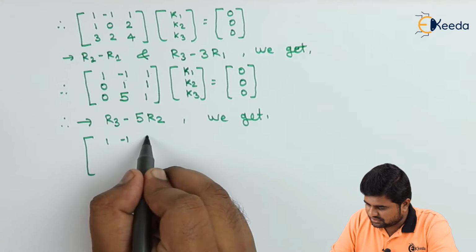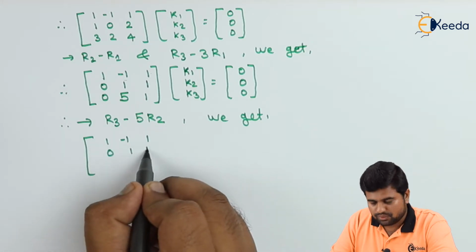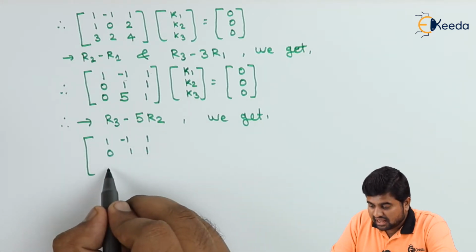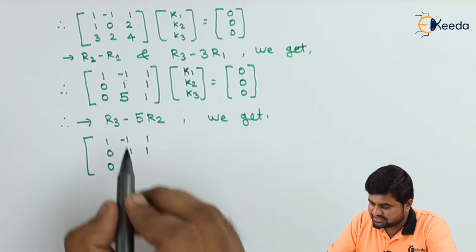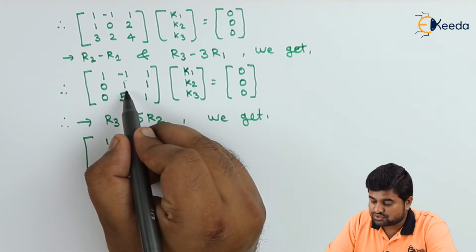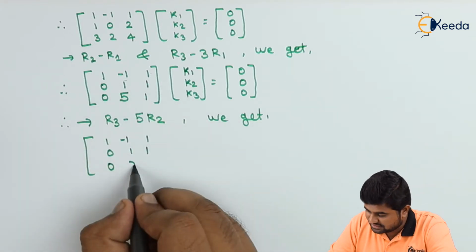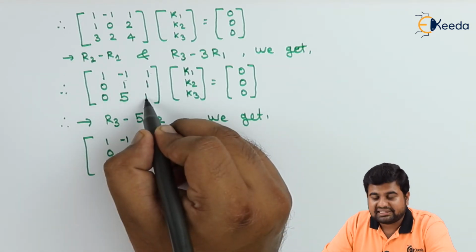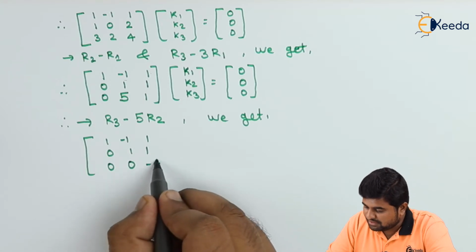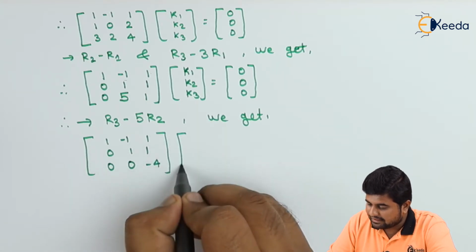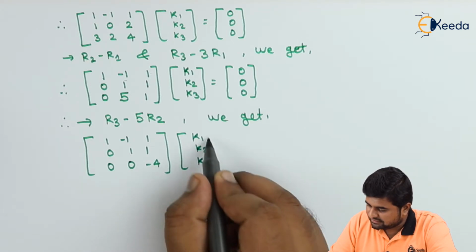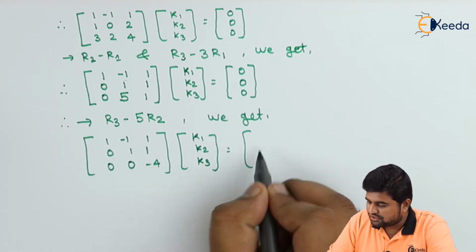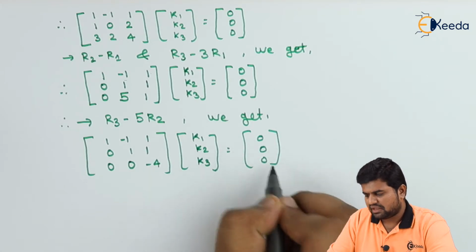1, minus 1, 1, 0, 1, 1. R3 minus 5R2, 0 minus 5 into 0, which is again 0. 5 minus 5 into 1, which is going to be 0. 1 minus 5 into 1, which is going to be minus 4. And k1, k2 and k3, and we have got 0, 0, 0.